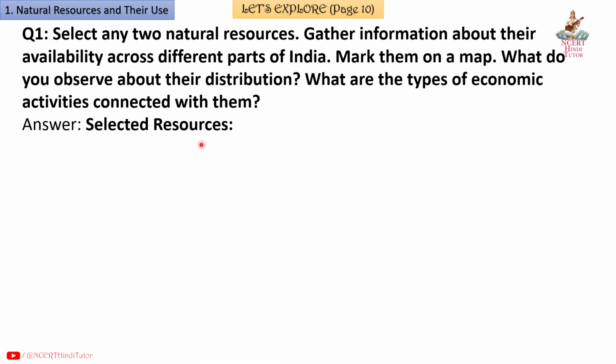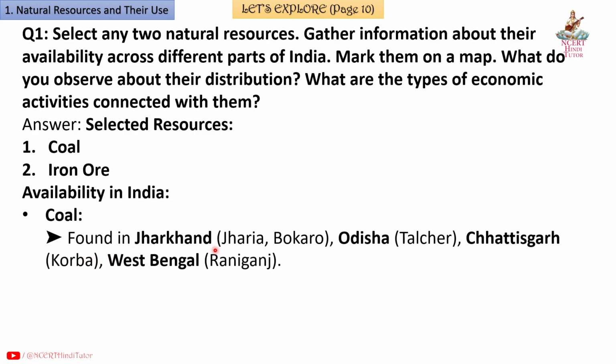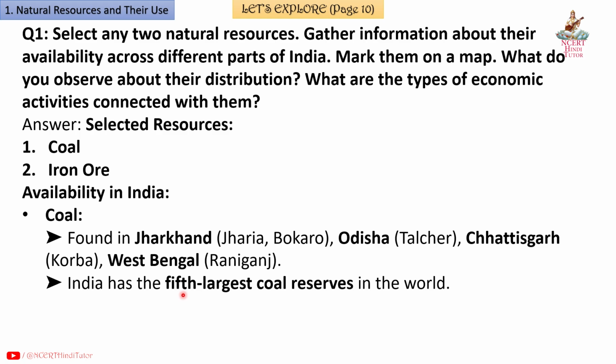Answer. Selected resources: first coal, second iron ore. Availability in India: coal found in Jharkhand, Jharia, Bokaro; Odisha, Talcher; Chhattisgarh, Korba; West Bengal, Raniganj. India has the fifth largest coal reserves in the world.